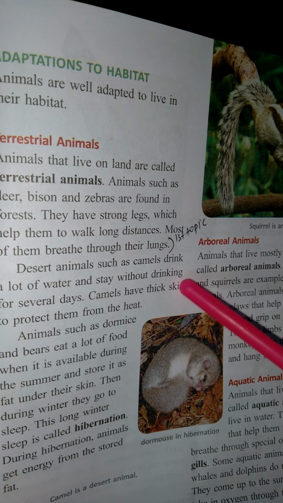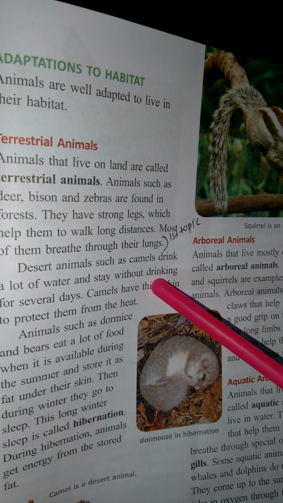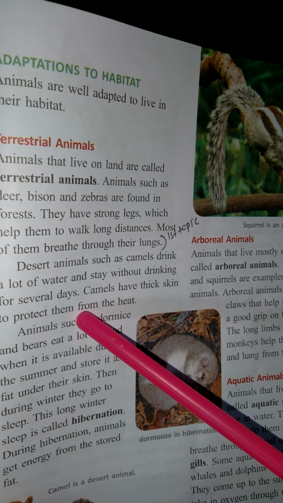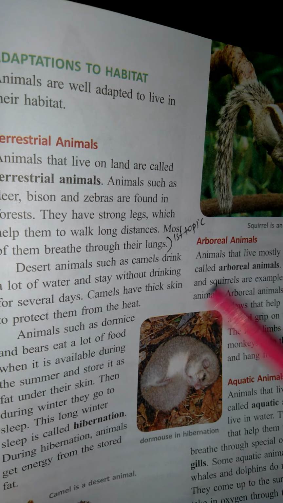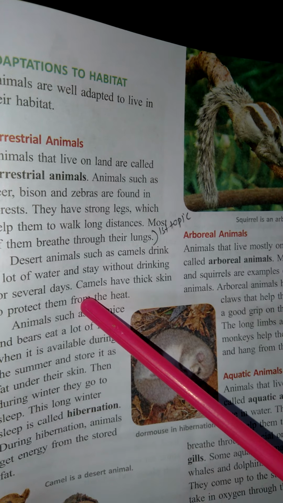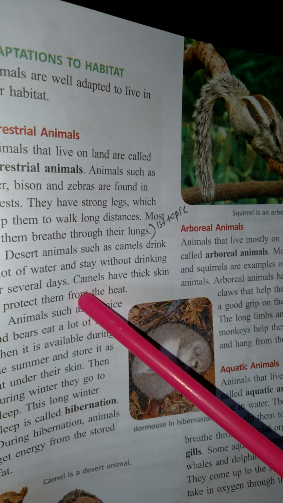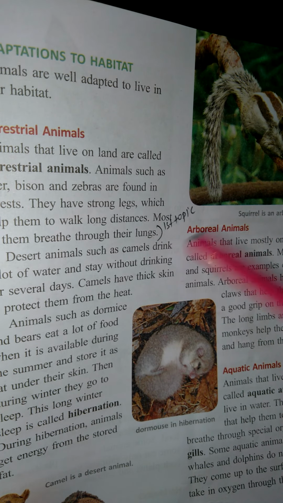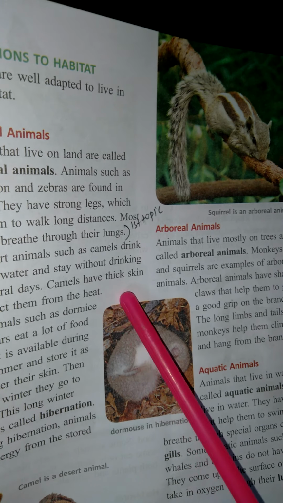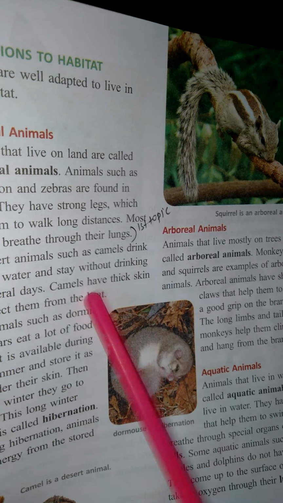Whenever the water is there, the camel will drink a lot of water at a time. It drinks whenever the water is available. It drinks a lot of water, and it can survive for several days without drinking water.